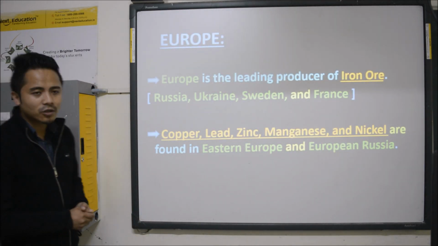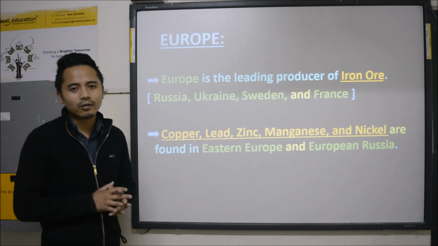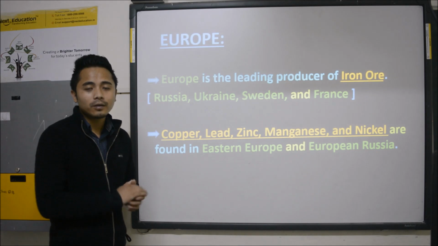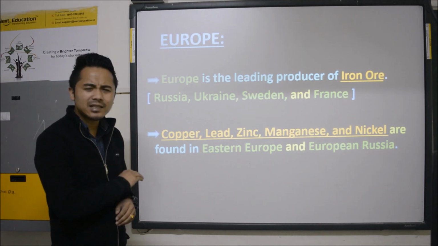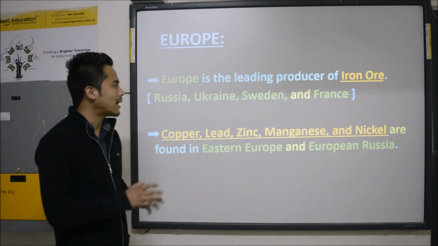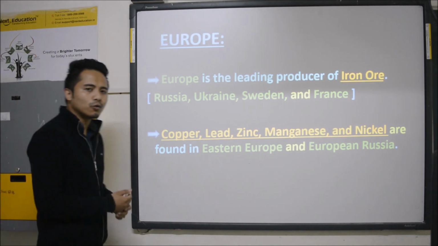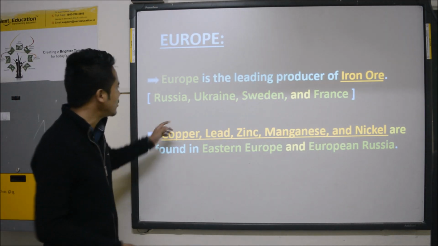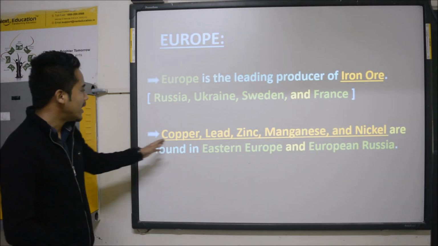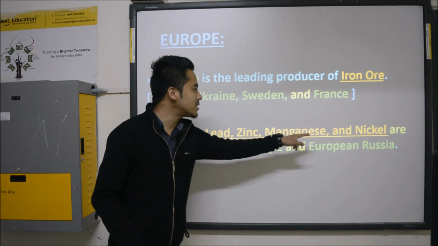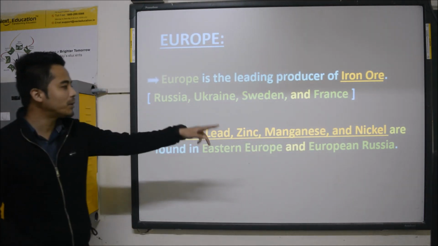Europe is the leading producer of iron ore. Likewise, I told you China and India have the largest quantity of iron ore. Europe is the largest producer of iron ore among continents. The countries which produce iron ore in a large quantity are Russia, Ukraine, Sweden, and France. They all come under Europe. Okay, and copper, lead, zinc, manganese, and nickel are found in Eastern Europe and Eastern Russia, in European Russia.